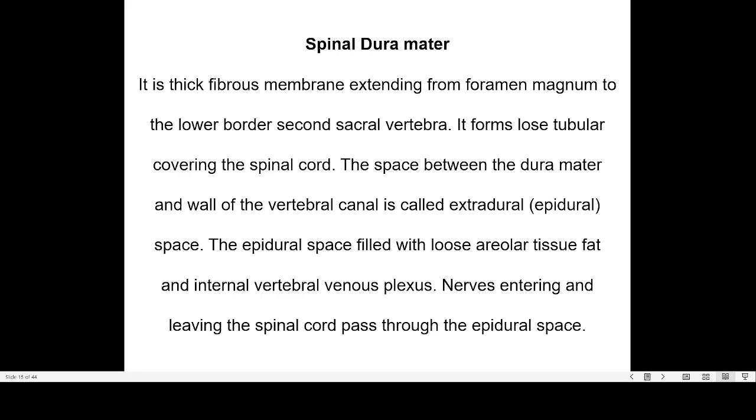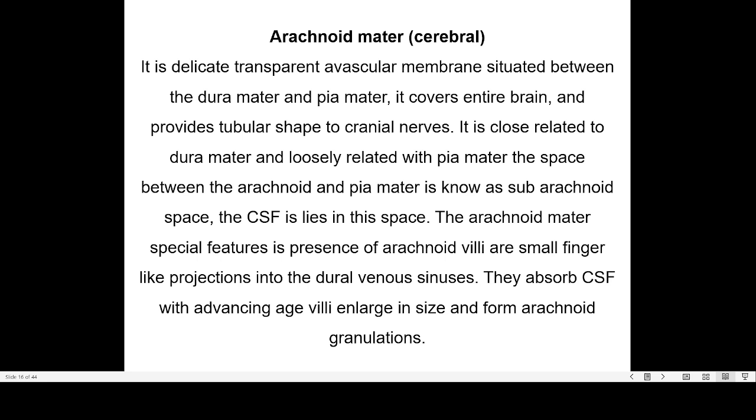The space between the dura mater and the wall of the vertebral canal is called the extradural space. The epidural space is filled with loose areolar tissue, fat, and internal vertebral venous plexus. The nerves entering and leaving the spinal cord pass through the epidural space.